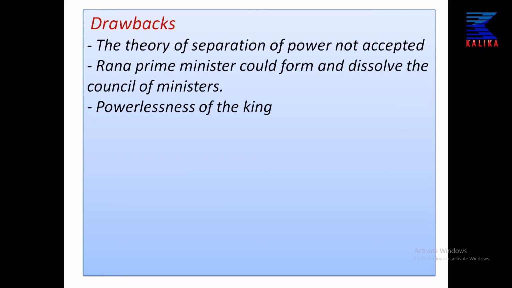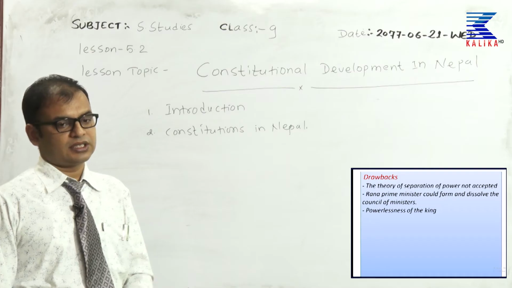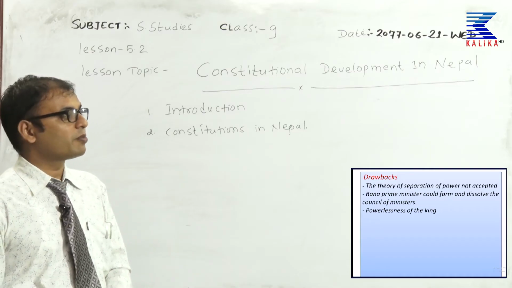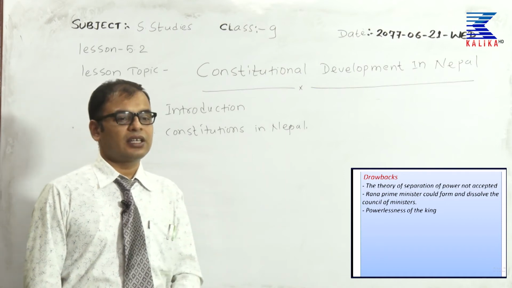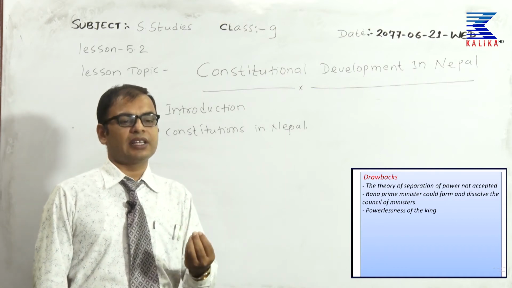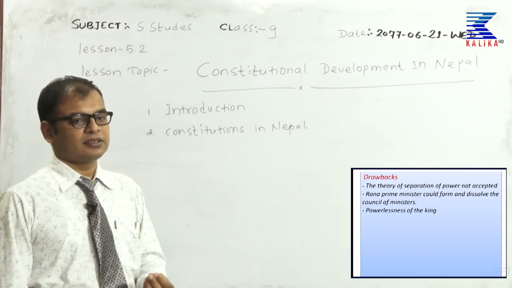So, then what were the drawbacks of this constitution? The first is that the theory of separation of power was not accepted in this constitution. Similarly, the Rana Prime Minister could make and dissolve the council of ministers as per their wish. And the next is the powerlessness of the king. The king was merely a puppet in the hands of the Ranas.